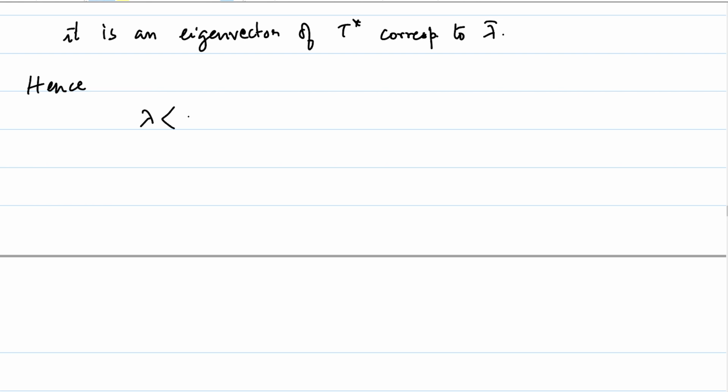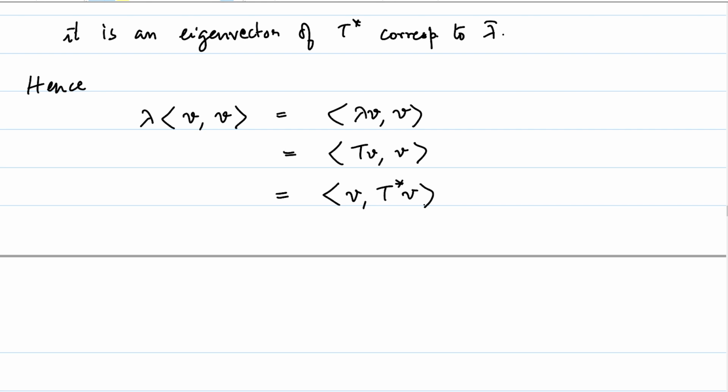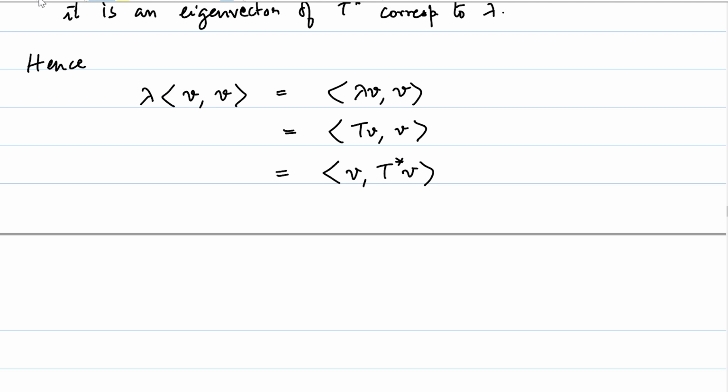lambda times the inner product of v with v. Let's look at what lambda times the inner product of v, v is going to be. That is going to be equal to the inner product of lambda v with v, which by the definition of an eigenvector is equal to the inner product of Tv with v. But this is also the same as the inner product of v with the adjoint of T acting on v, by the very definition of the adjoint. But since T is self-adjoint, T star is equal to T, and that implies that this is just the inner product of v with Tv, because T star is equal to T. But this is equal to the inner product of v with lambda v.